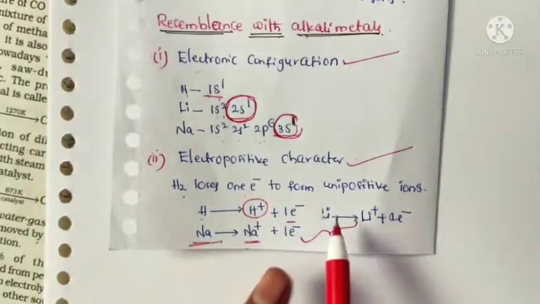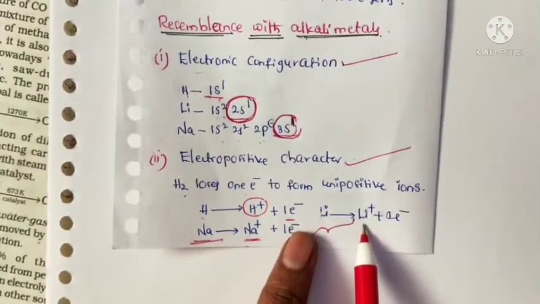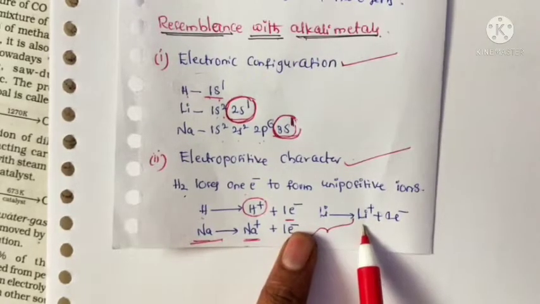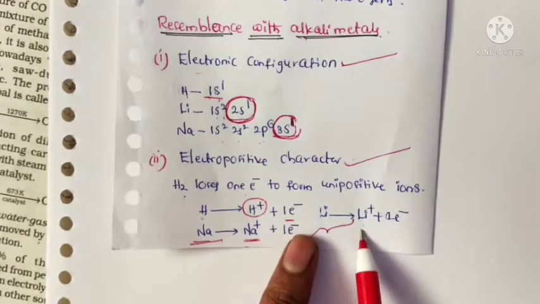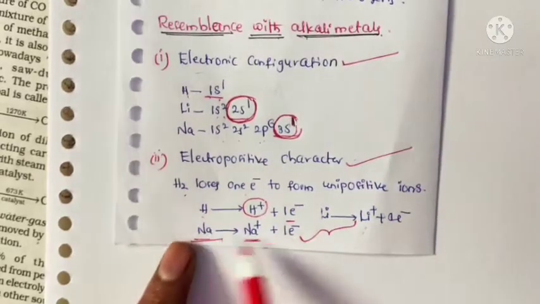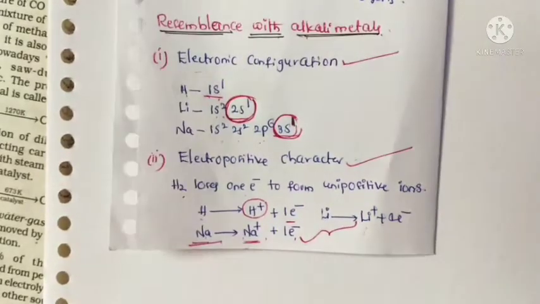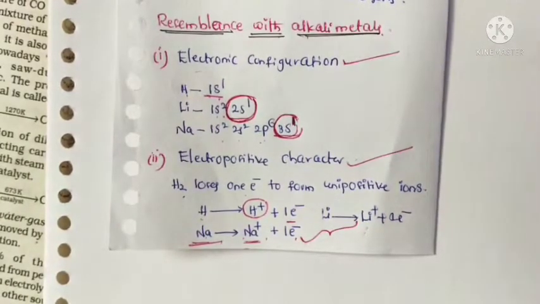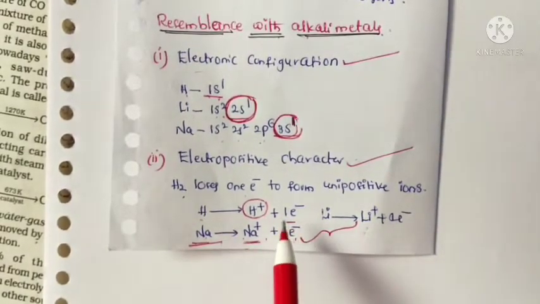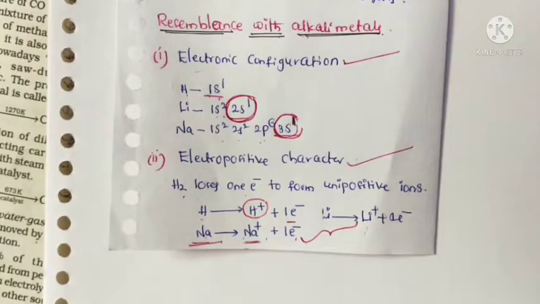All alkali metals, lithium exists as Li+ ions because it is a more stable form. Sodium, by loss of 1 electron, can form Na+ ions. Like alkali metals, hydrogen also loses one electron to form the H+ ion.